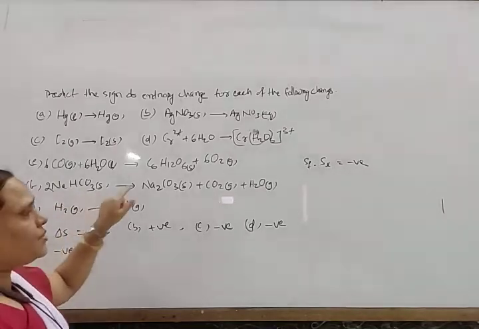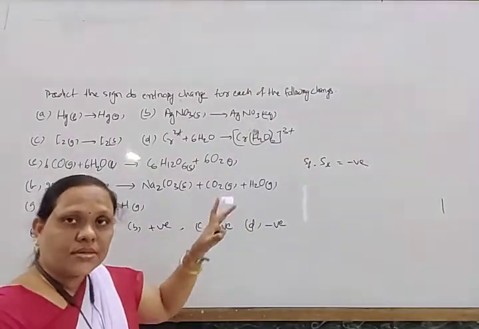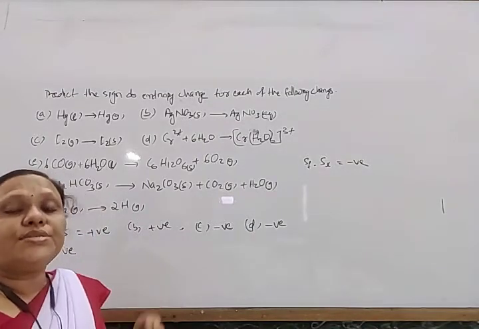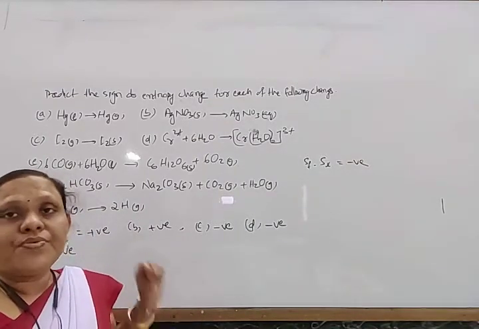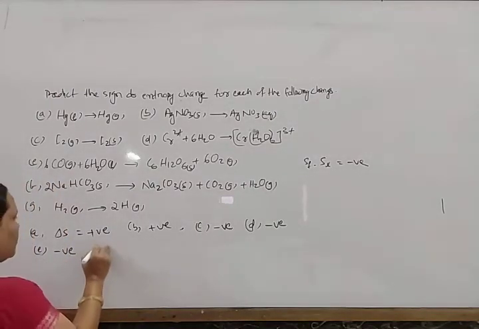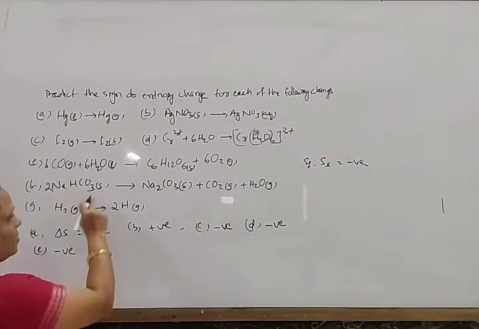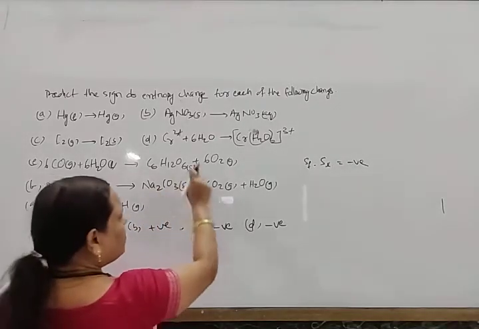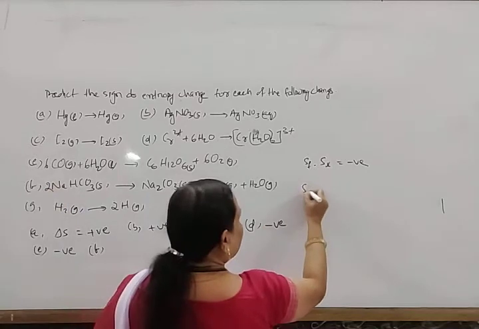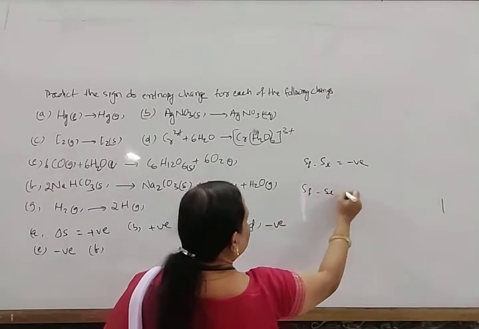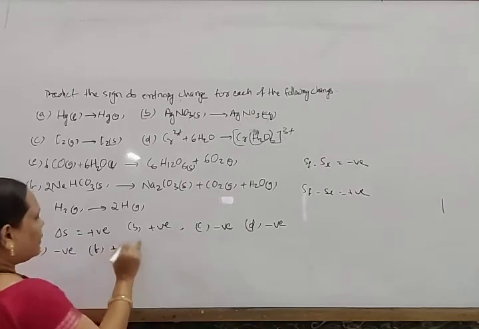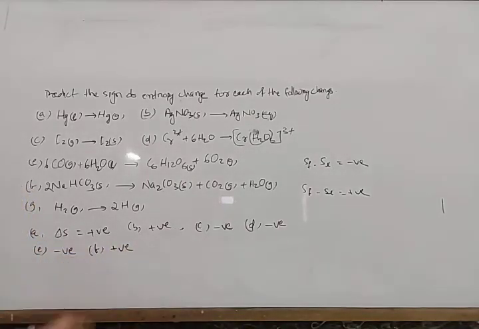This is a decomposition, which takes place on applying heat, and with increase in temperature the entropy also increases. So in this case the entropy increases. As the entropy increases, S final minus S initial becomes positive. So the del S value is positive.